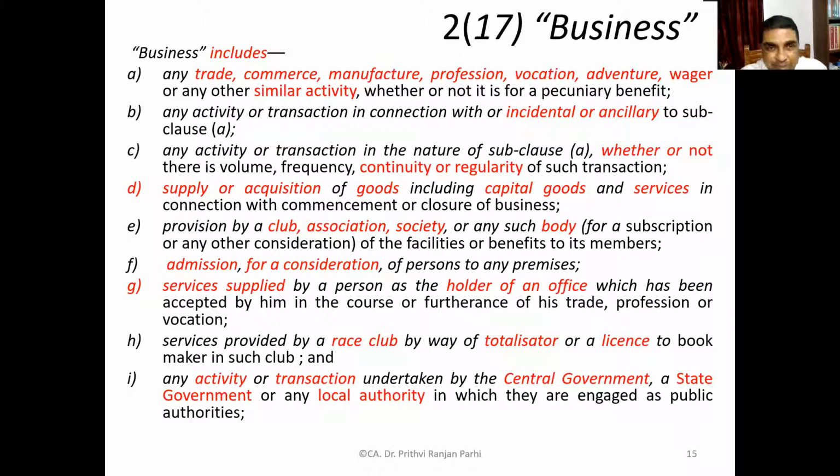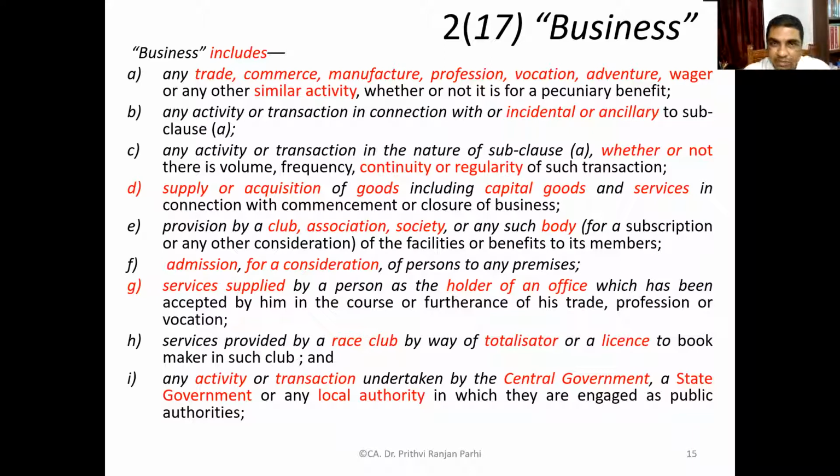This is the definition of business. Okay, so if you see, business includes all these things. Trade, commerce, manufacture, profession, vocation, adventure, wager, or other similar activity, whether or not it is for a pecuniary benefit. That means whether there is a financial benefit or not, still all these activities are business. Activity or transaction in connection with or incidental or ancillary to the above clause. So any ancillary activities relating to trade, commerce, manufacture, profession, vocation, etc.